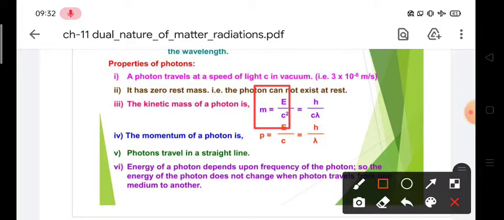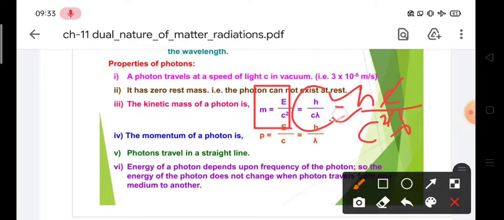Moreover, we know that in optics we can write energy equal to hc upon lambda. Then you have to again divide it by c square, then c to c will cancel out. So h upon c lambda is also the formula for kinetic mass.